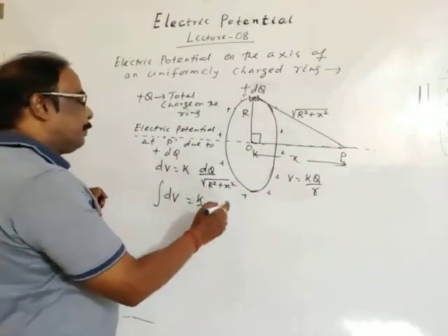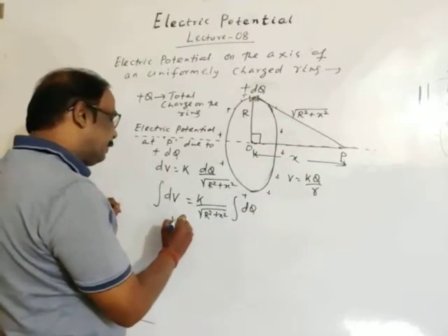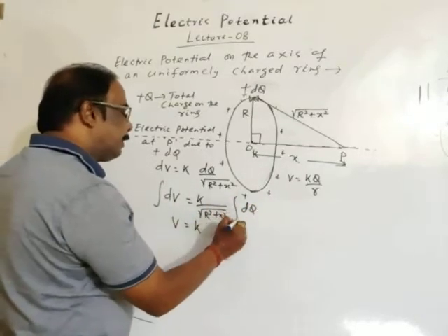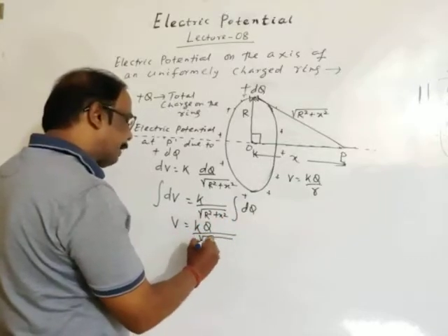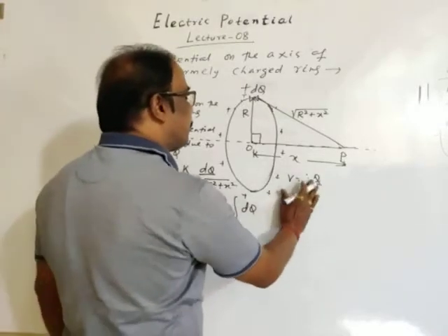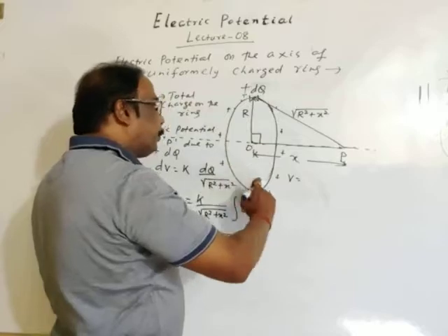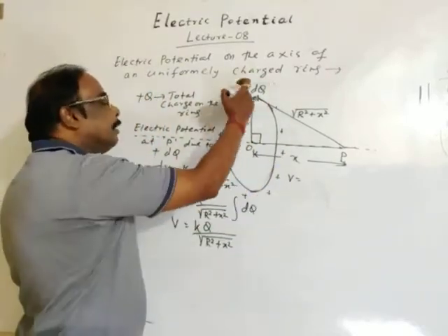Okay, so now integration of dq. Integration of dv is v, integration of dq is q. So v is equal to kq divided by square root of r square plus x square. This is the expression for potential due to the total charge of the ring, which is uniformly distributed on the ring.